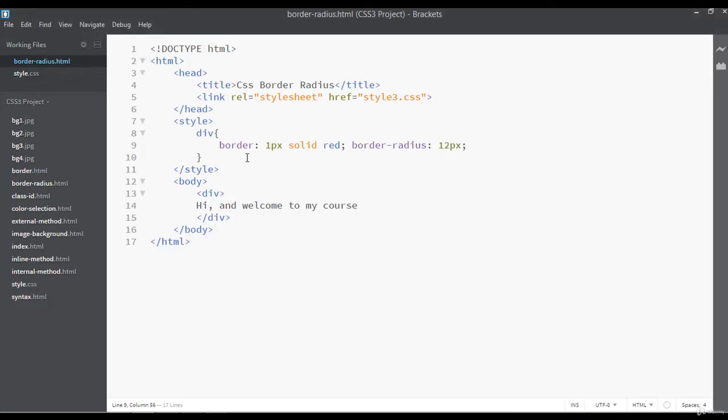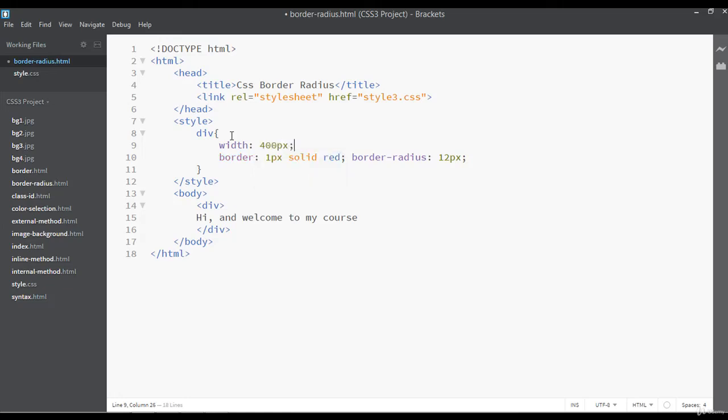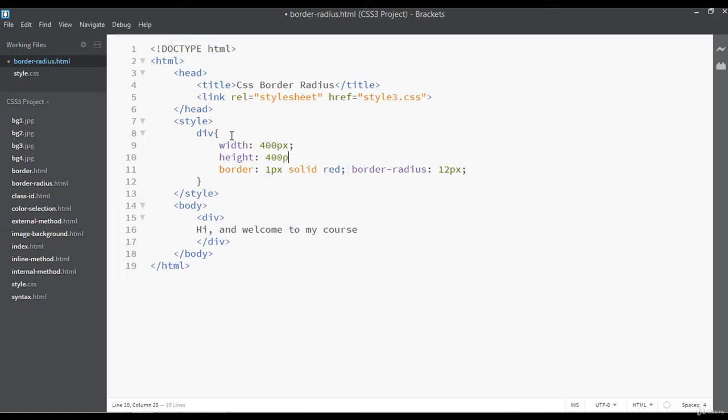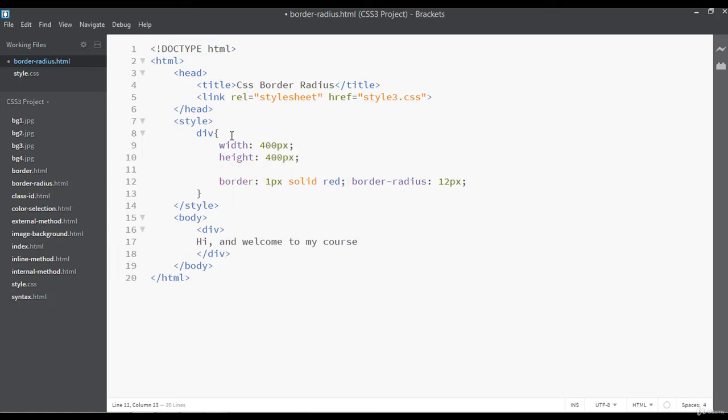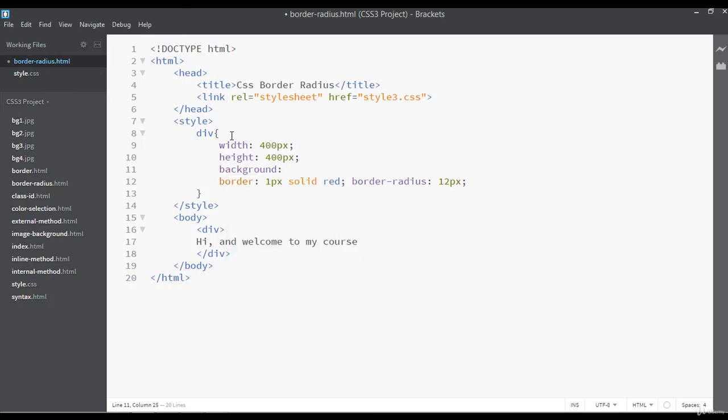So let's use this div in another way. I'm saying the width of this div should be something like 400 pixel, and the height of this should be something like 400 pixel, and the background for this div should be something like orange color.